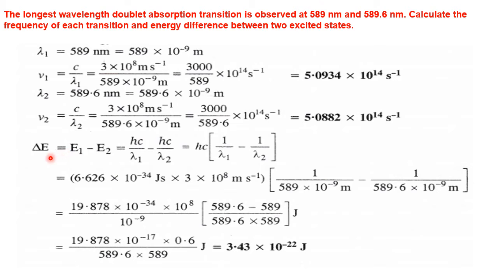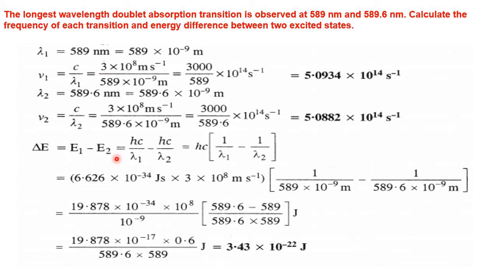Now we'll go for the change in the energy between the two energy levels. That is given in Bohr's theory. We have learnt it is equal to E1 minus E2, the energies of the two energy levels. And here it is an absorption, which means energy is supplied. The energy supplied is positive. So to get the positive value, we have to take E1 minus E2. Otherwise, if you see the textbook, delta E equals EF minus EI, the energy of the final energy level and the energy of the initial energy level.